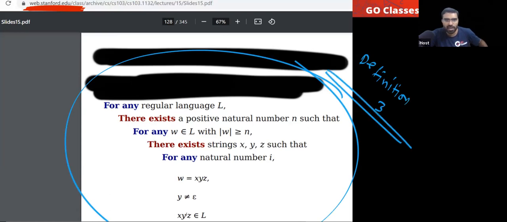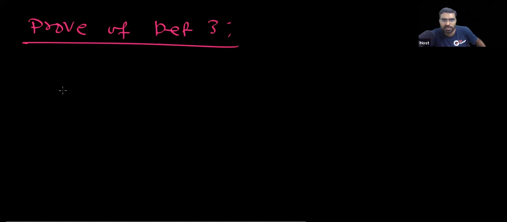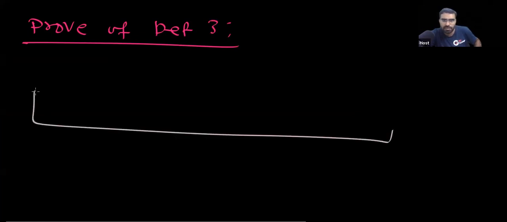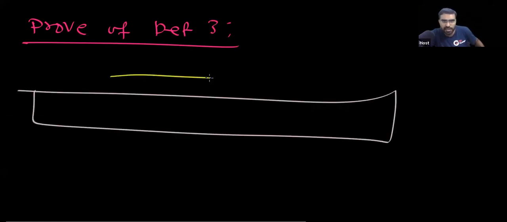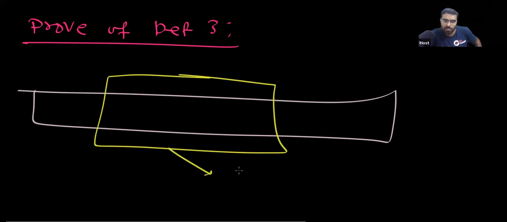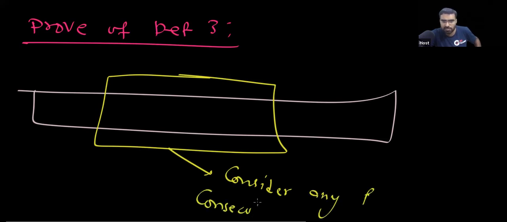How will you prove this definition 3? In this string, consider any p consecutive symbols.